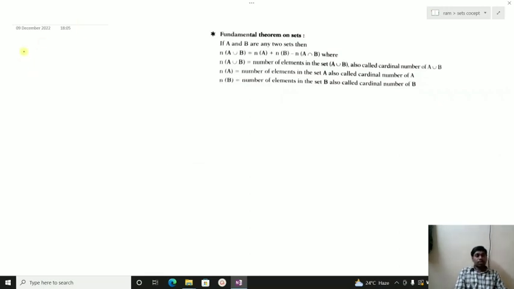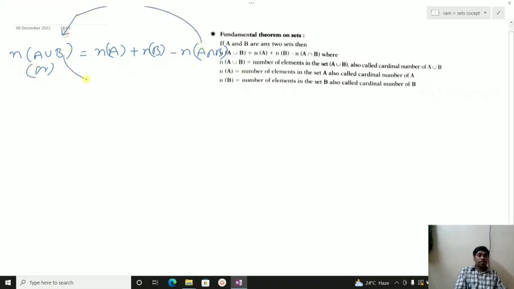It is nothing but n of A union B is equal to n of A plus n of B minus n of A intersection B. This formula can also be written by interchanging these two.